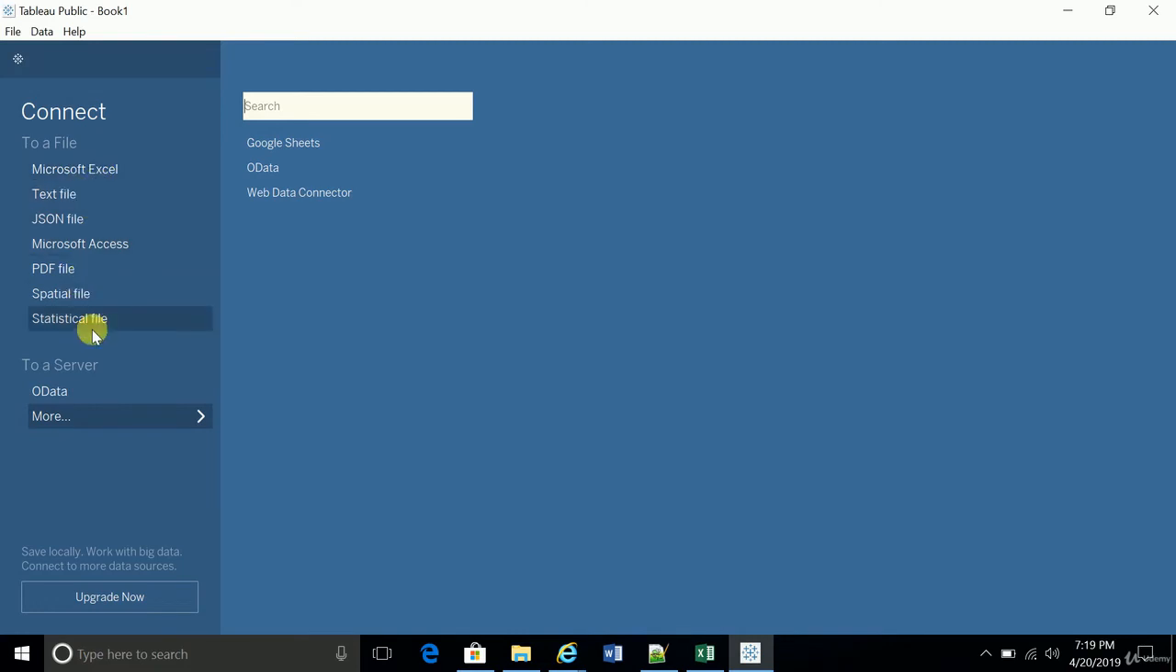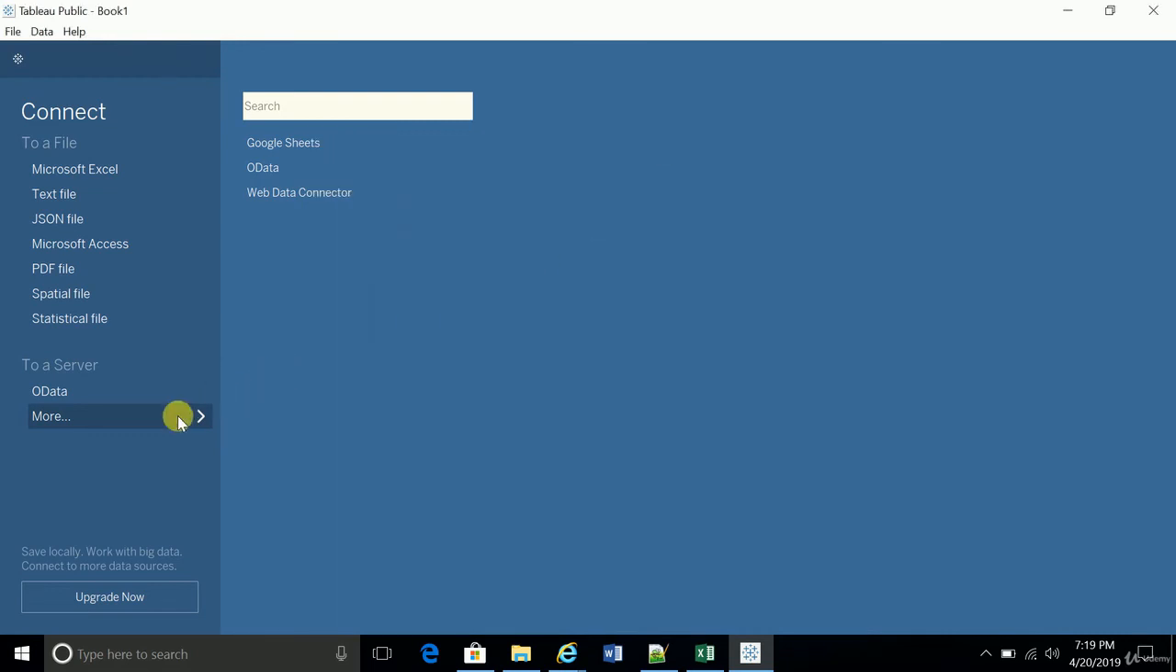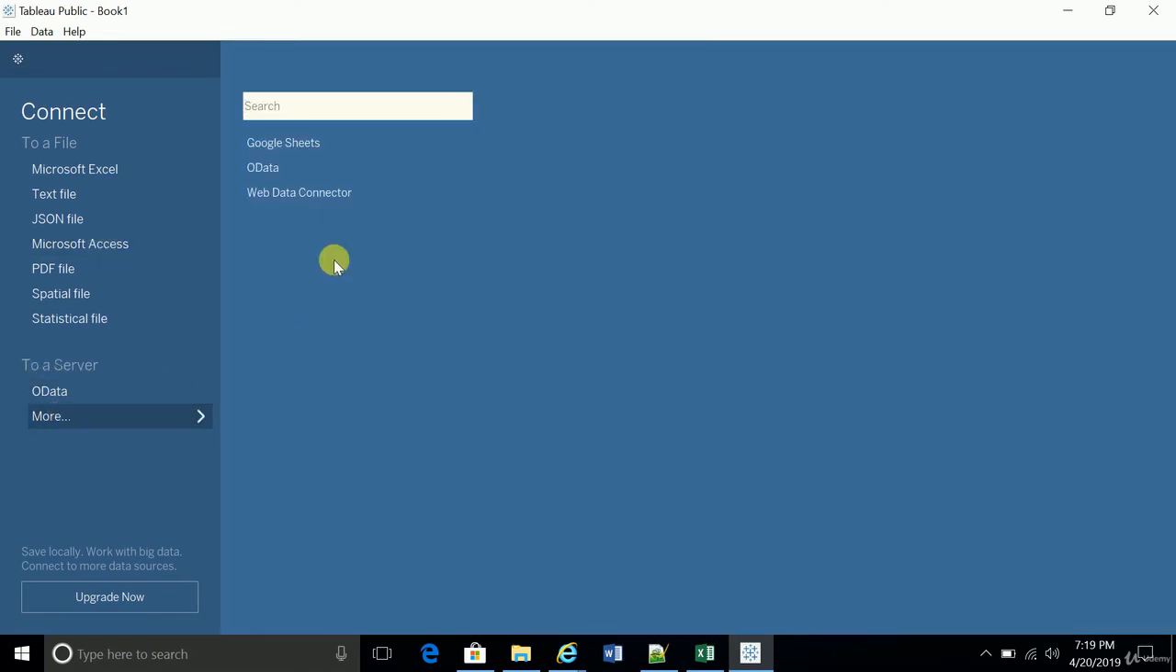So what database? Nothing but Oracle database. If you have the username, password, and login credentials, you can log in and pull data. And then here we see the two servers. Microsoft, Google Sheets also we can pull, and the web connector. So all these things will be supported by Tableau.